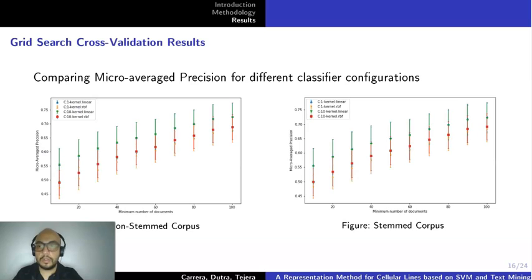Now we see the results. From a grid search cross-validation, we compare the micro-average precision for different classifier configurations. In the figures, we can see, for the non-stemmed corpus and the stemmed corpus, 4 configurations, changing 2 parameters: the parameter C of the SVM and the parameter of the kernel. The best performance is when C equals 10 and the kernel is linear.